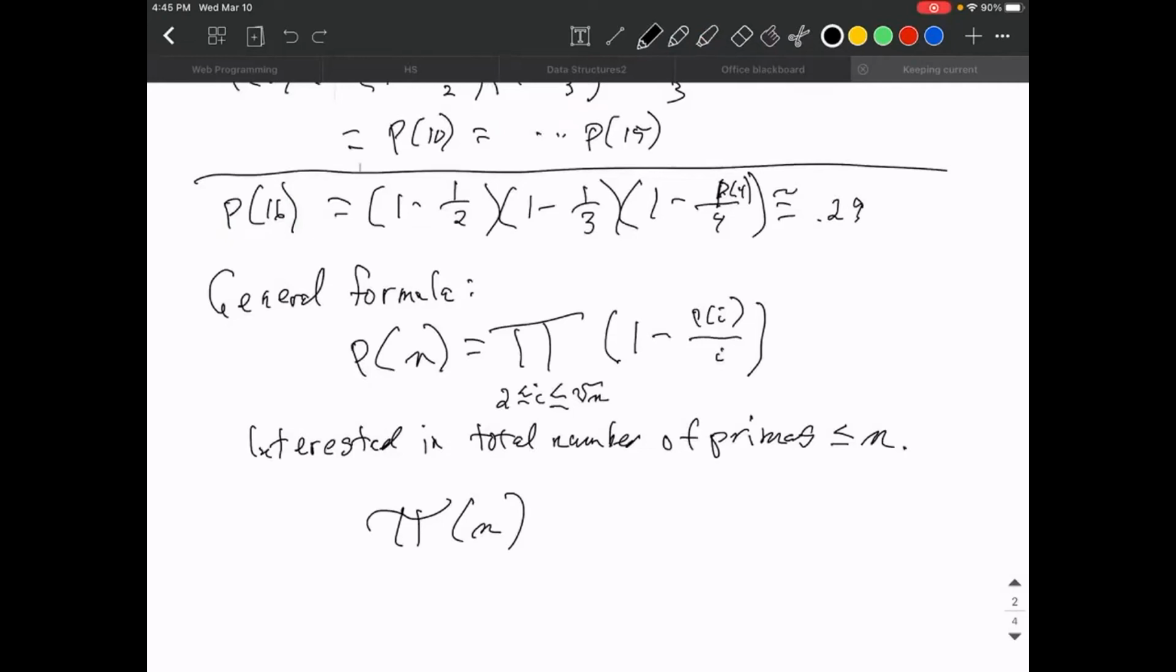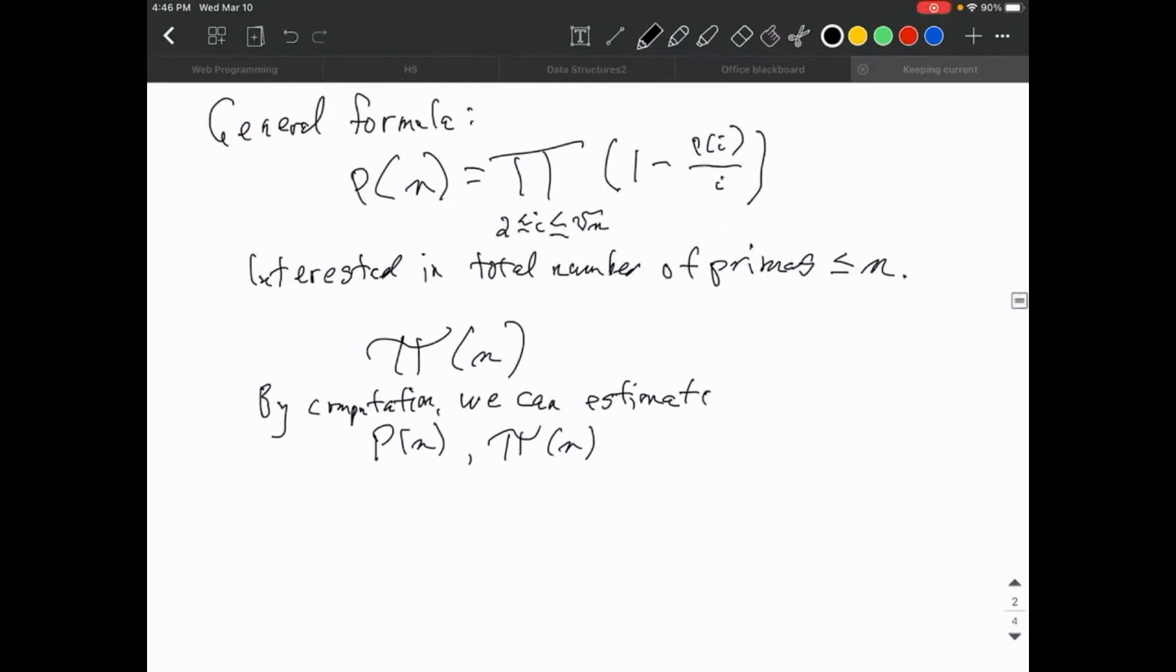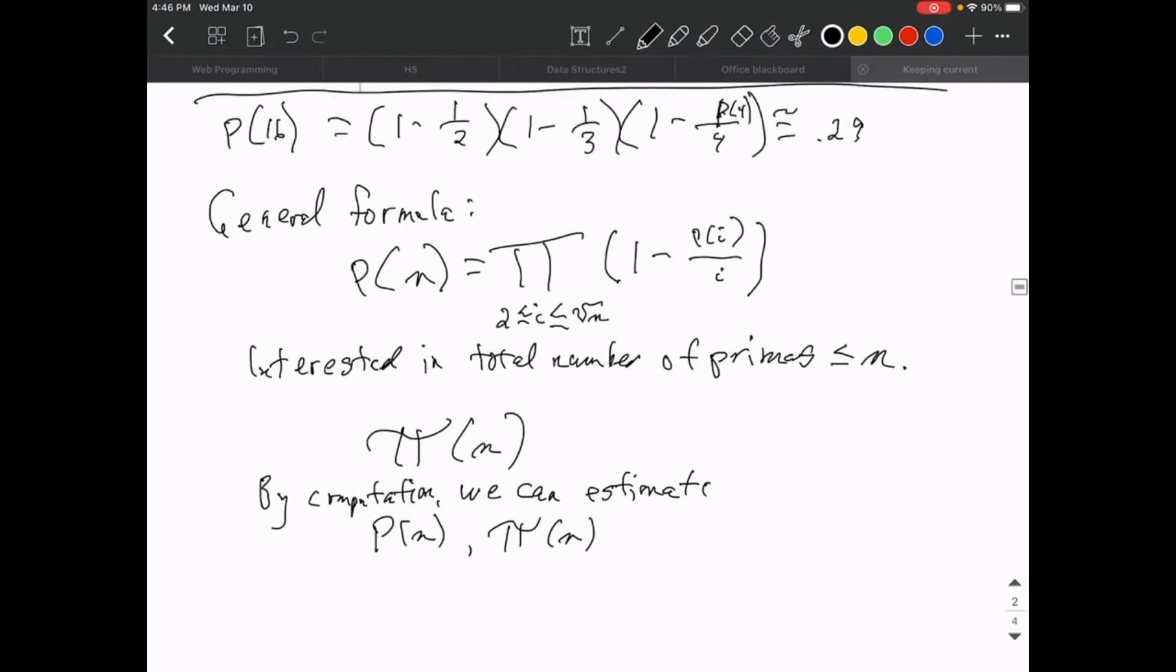So by computation, we can estimate both p of n and the number of primes less than n by just starting with a small n and moving higher and higher. Actually, we jump up by squares. So we first look at p of 2 squared. Well, p of 1 squared is not a prime.